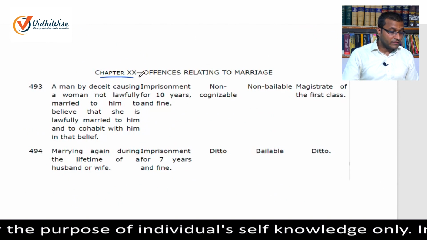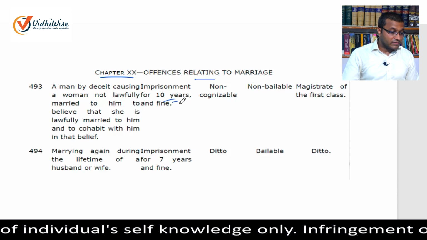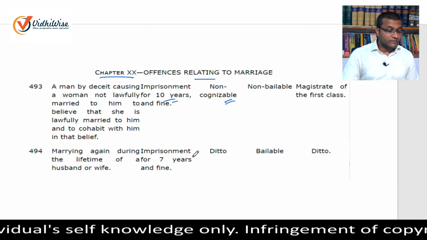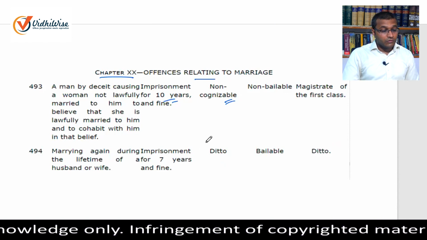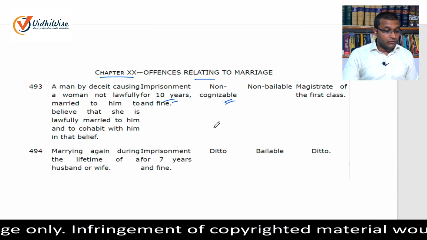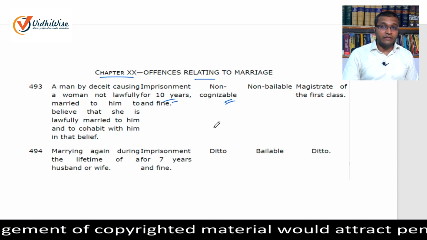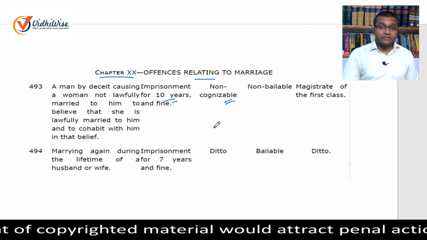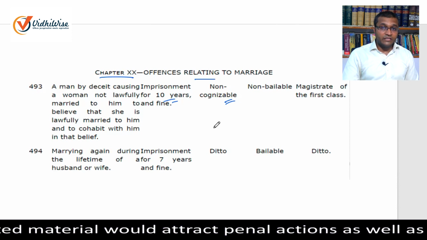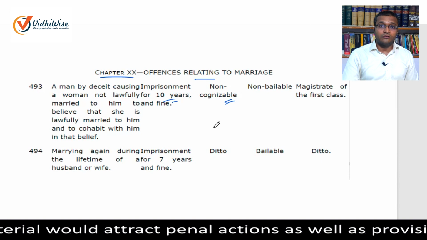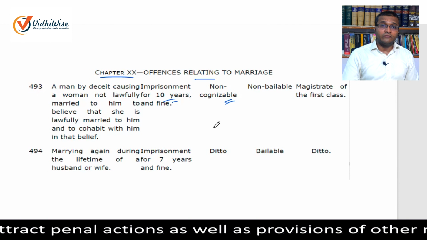Chapter 20, offences relating to marriage. Under section 493, the punishment provided is 10 years, but the offence is non-cognizable as well as non-bailable. So we can understand by referring to these provisions, by way of illustration, that the quantum of punishment criterion does not apply, at least to offences punishable under the provisions of the IPC. The nature of the offence, whether it will be cognizable or non-cognizable, does not depend upon the quantum of punishment provided for the offence.